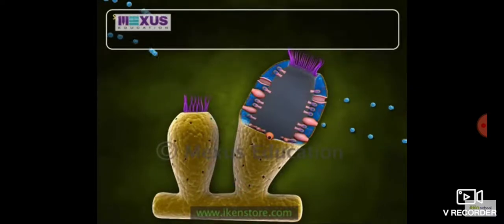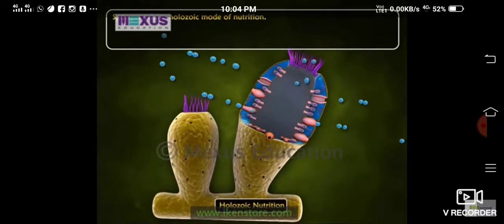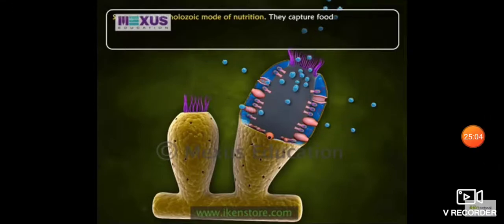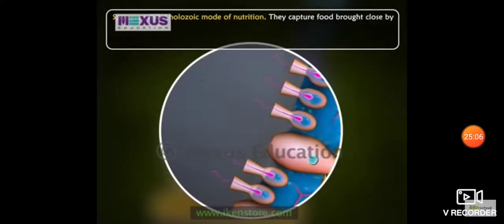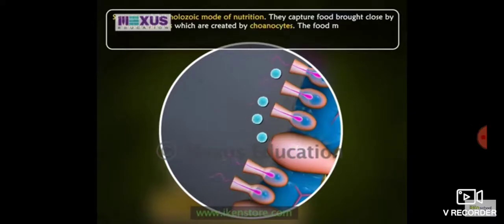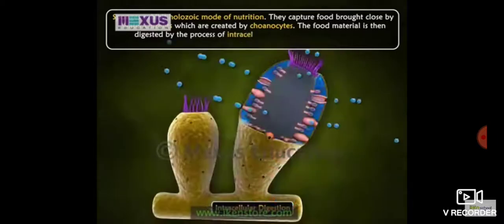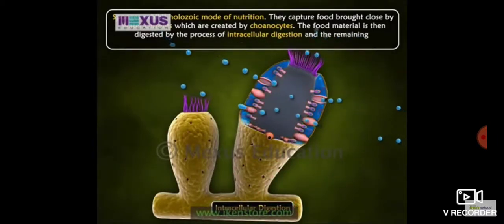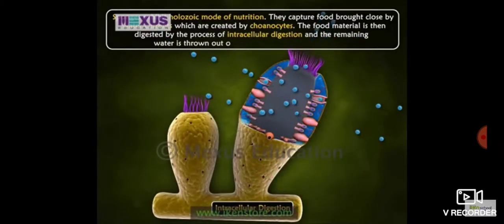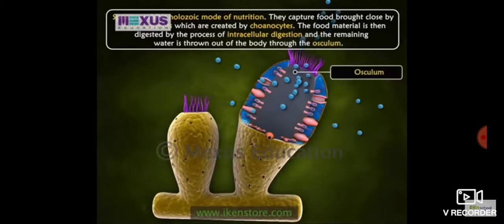Sponges exhibit a holozoic mode of nutrition. They capture food brought close by water currents, which are created by choanocytes. The food material is then digested by intracellular digestion, and the remaining water is thrown out of the body through the osculum.